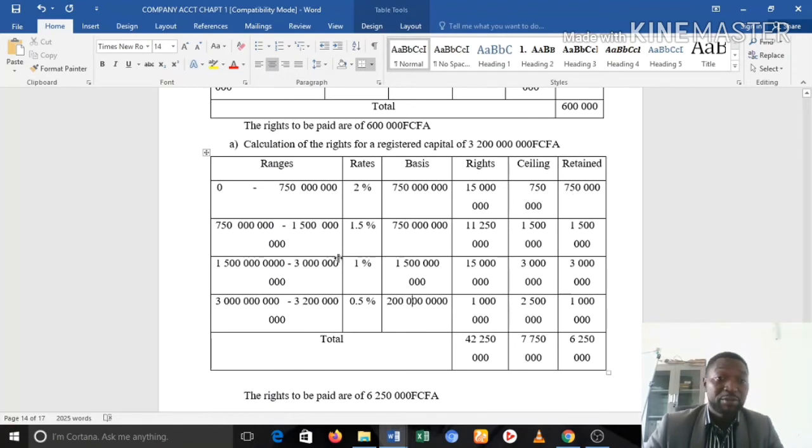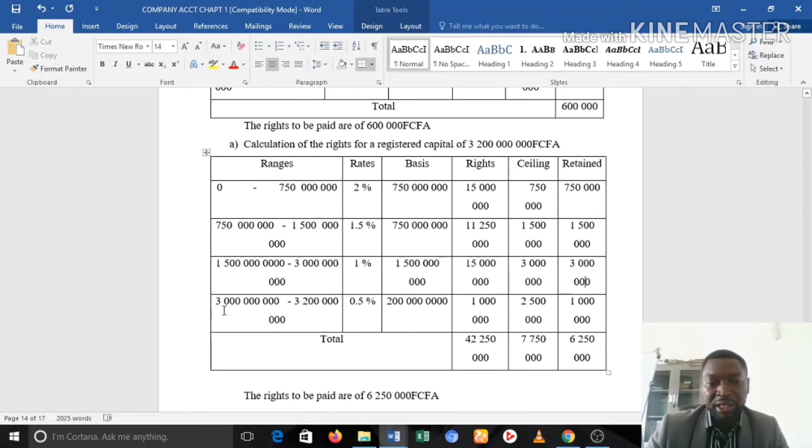In the second range, we have 1,500,000. When you subtract 750, that's the lower boundary, it gives you 750. At 1.5%, it gives you 11,250. The ceiling in this case is 1,500,000. So what do we go for? We go for the ceiling because it's smaller. In the third range, 1.5 to 3, rate 1%, basis 1.5 billion, and the right 15 million, ceiling 3 million. Again, the ceiling is smaller.